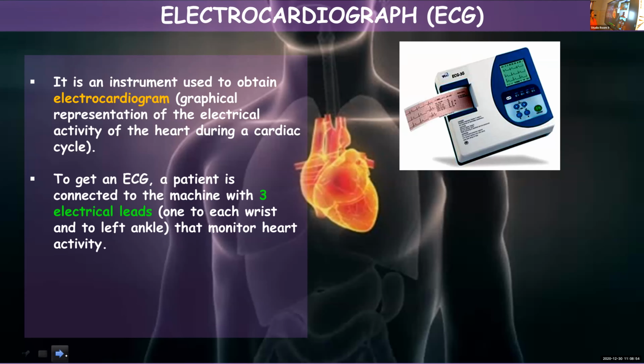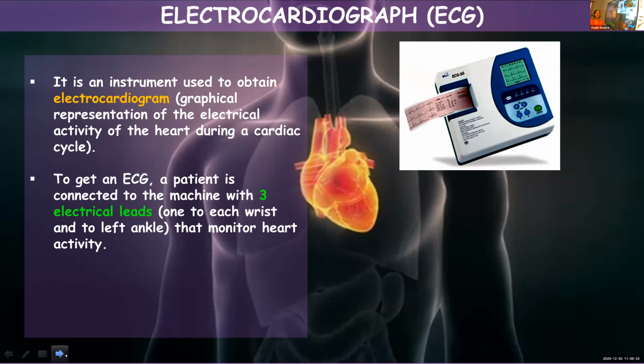To get an ECG, a patient is connected to the machine with 3 electrical leads, one to each wrist and one to the left ankle, and this will monitor the electrical activity of the heart. Sometimes multiple leads can also be used.